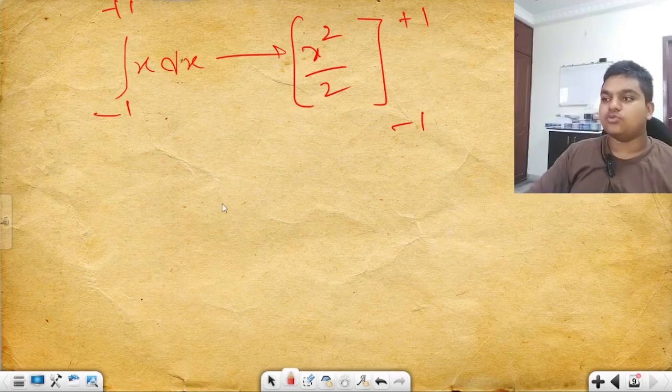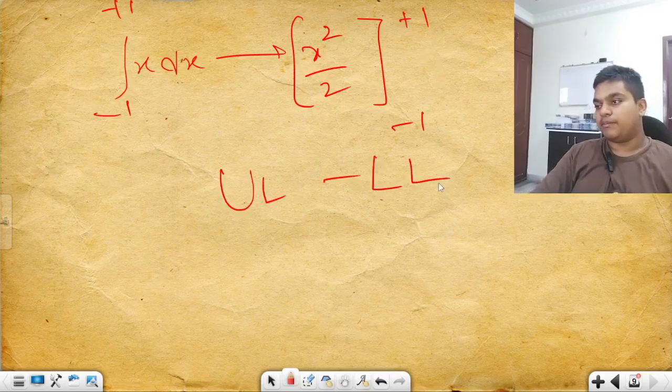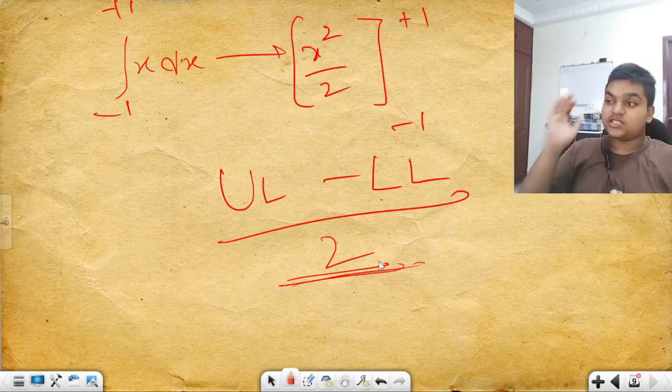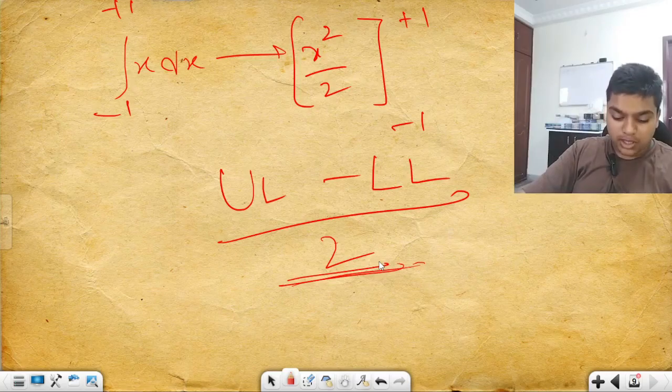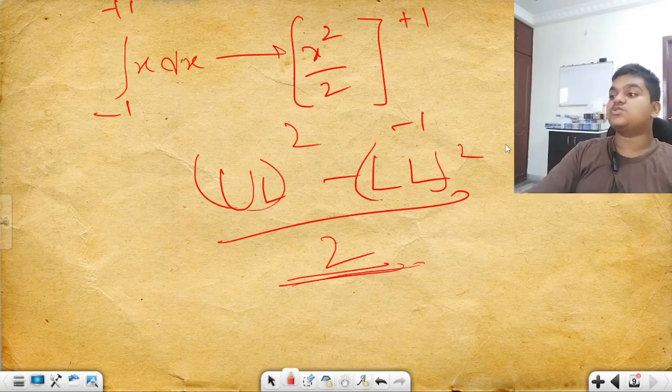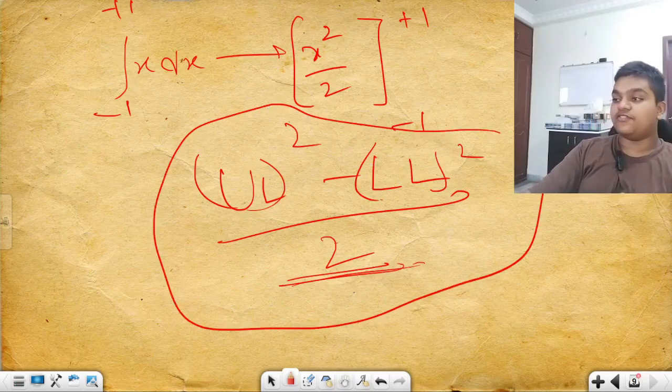Now what you have to do? You have to put this in your mind: upper limit minus lower limit. Okay? Now upper limit square minus lower limit square, by 2. This you have to put in mind.